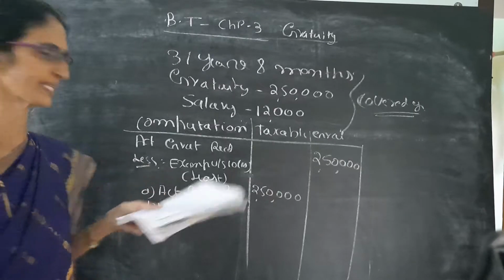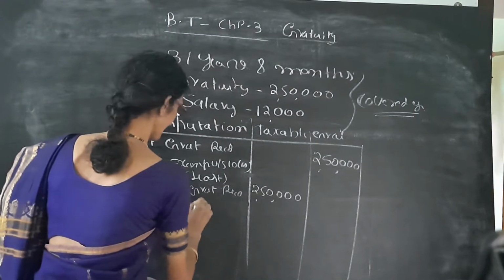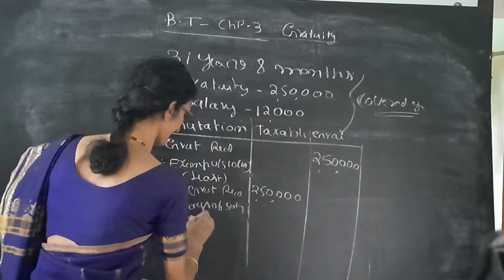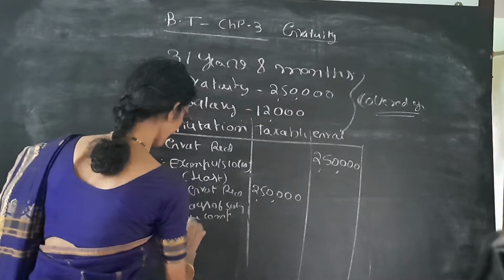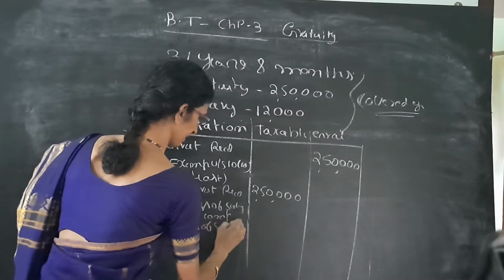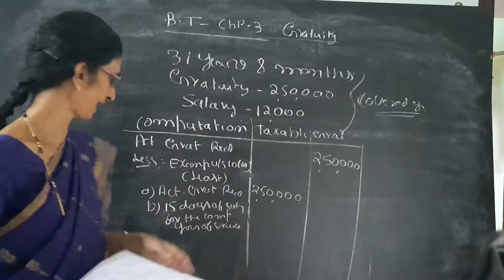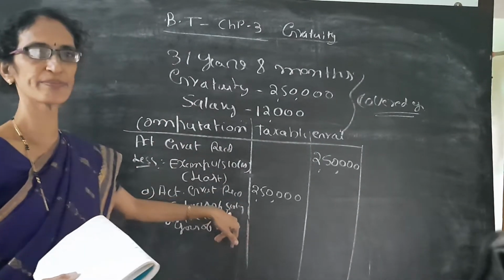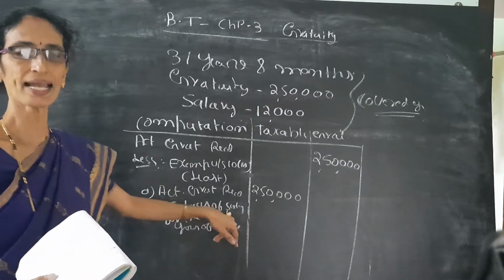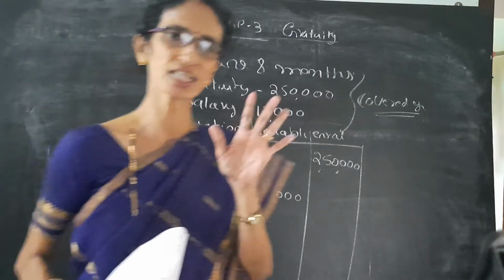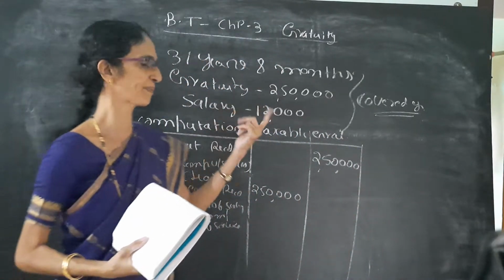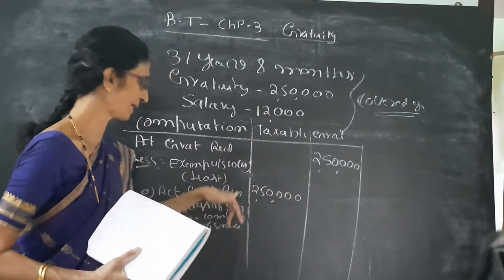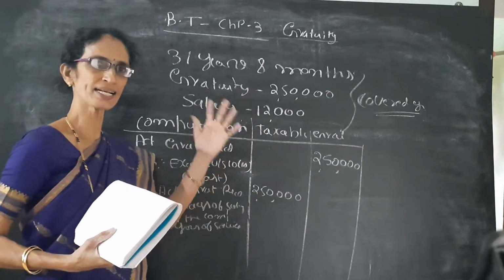Covered means it is 15 days salary for the completed years of service. So 15 days salary means 15 by 26. Salary here we mean basic plus DA. Basic means salary last drawn. Here if it says basic, in the covered case, basic means salary last drawn. So salary means basic plus any DA.